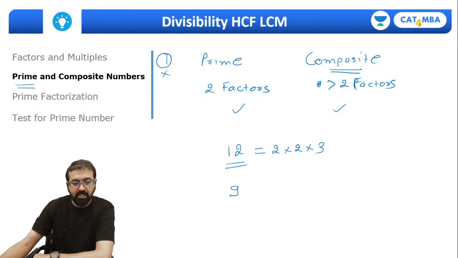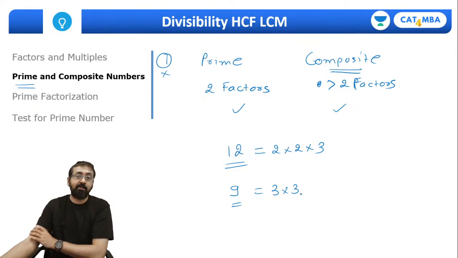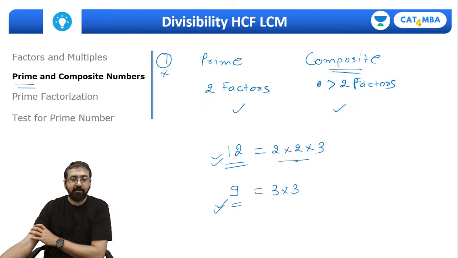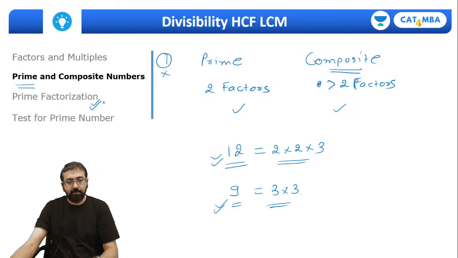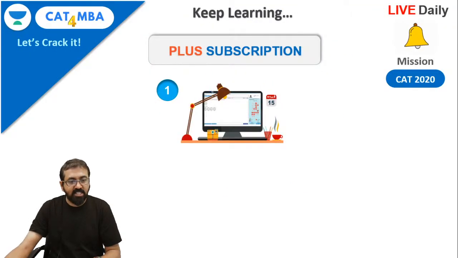So if I look at number 9, how is this number 9 formed? It's by multiplying the same prime number twice. So every composite number can be represented in the form of its prime factors, and that is called prime factorization.